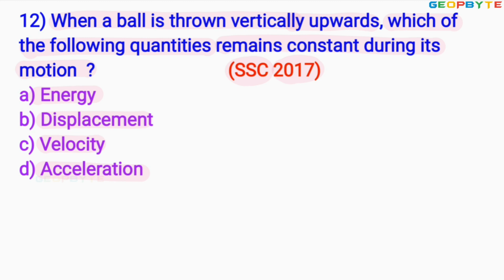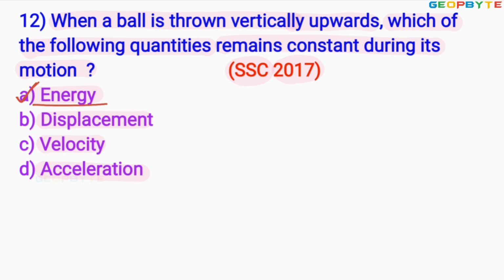Dear friends, remember, since energy is the conservable quantity, it cannot be created or destroyed. Just one form of energy can be converted to another kind of energy. While the ball is thrown vertically, the kinetic energy of the ball may be converted to potential energy or vice versa. Therefore, energy is a constant quantity while the ball is traveling vertically.